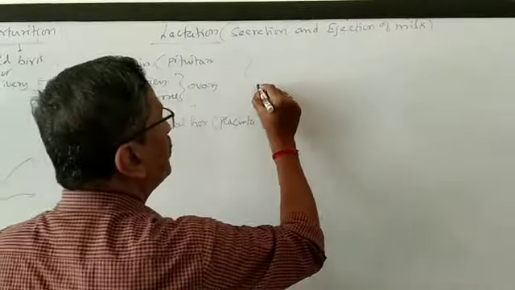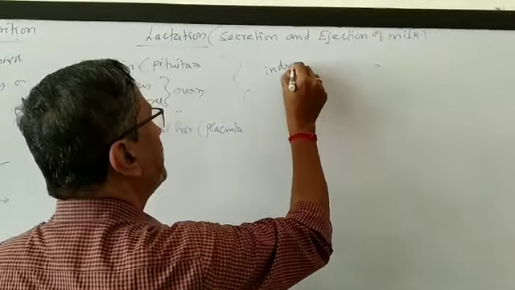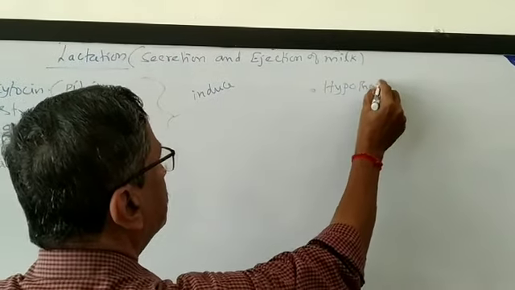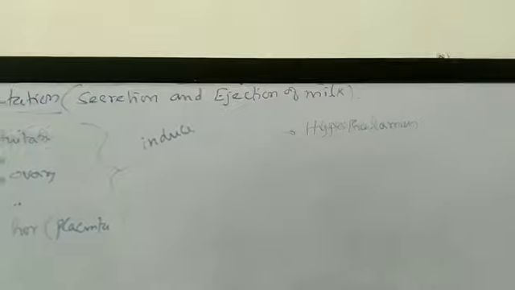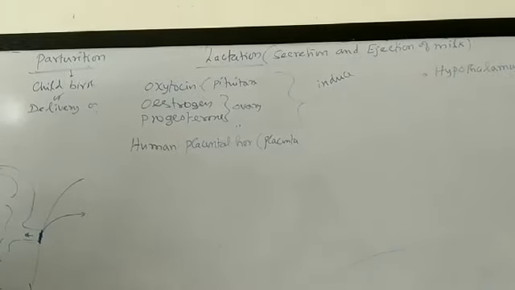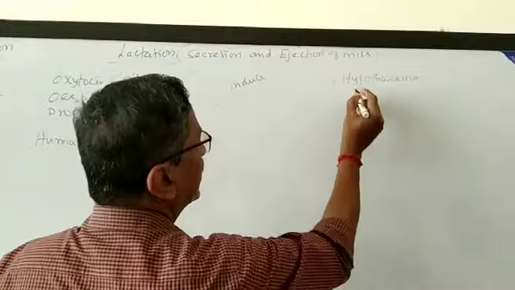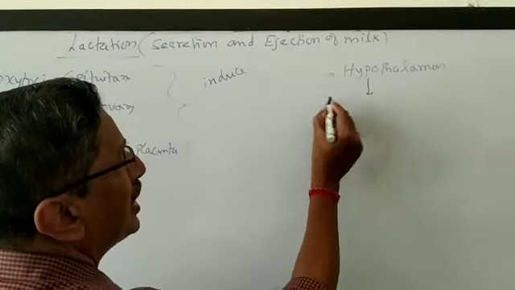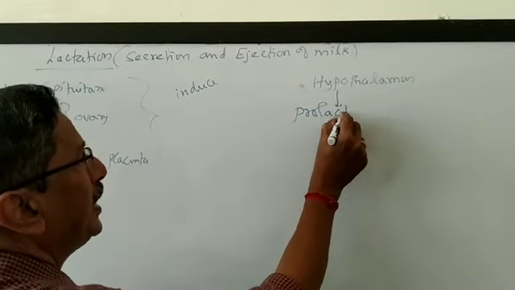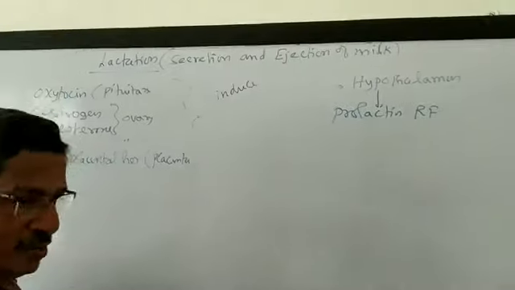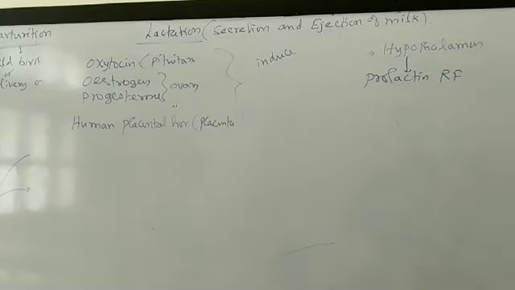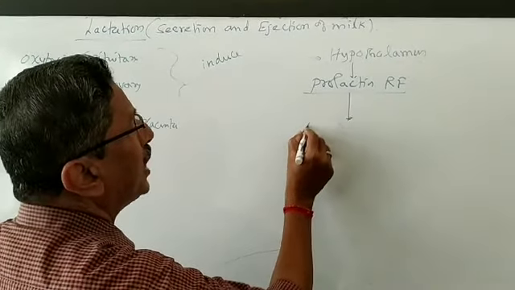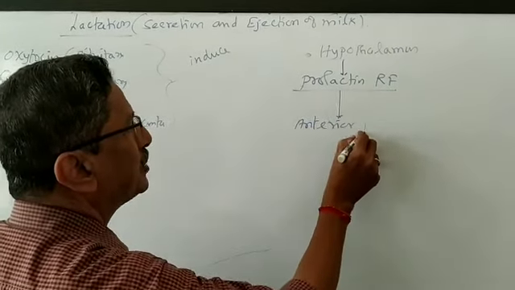These four hormones will induce, that means stimulate, the hypothalamus of the brain. One part of the brain is called the hypothalamus. It controls all the endocrine glands present in our body. Immediately the hypothalamus secretes a chemical substance called prolactin releasing factor. RF means releasing factor. The prolactin releasing factor will go to the anterior pituitary gland.